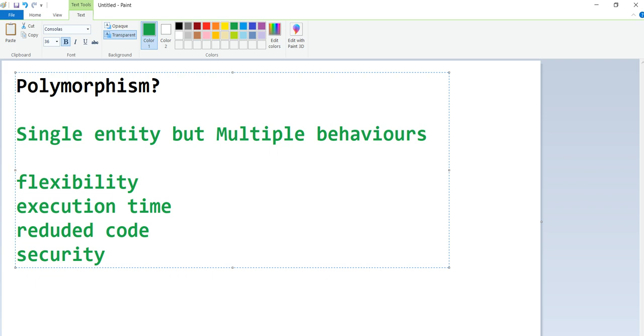So simply, polymorphism is nothing but a single entity that has multiple behaviors or multiple forms. Then we can say it has polymorphism. Using polymorphism, we can achieve flexibility, where a single entity can perform different operations according to your requirement. And execution time will be reduced because the code is also less.